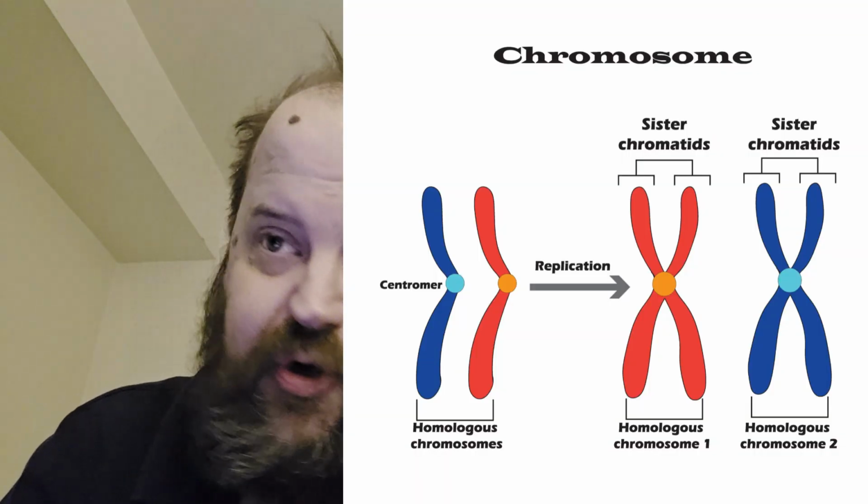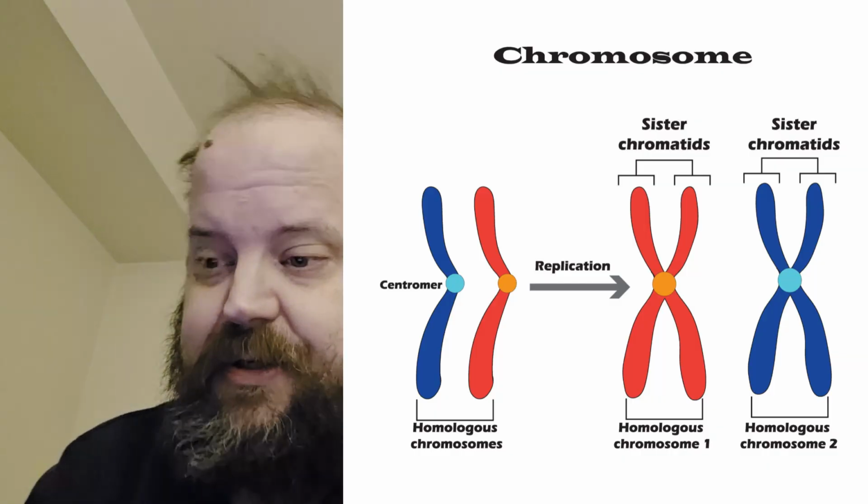Finally, G2, the third and final step of interphase. So the DNA pairs form back into chromosomes. They wind back up, they pair up and line up, and the cell will enlarge and take on what it needs to make itself big enough to get ready to divide. It will enter what's called prophase next.